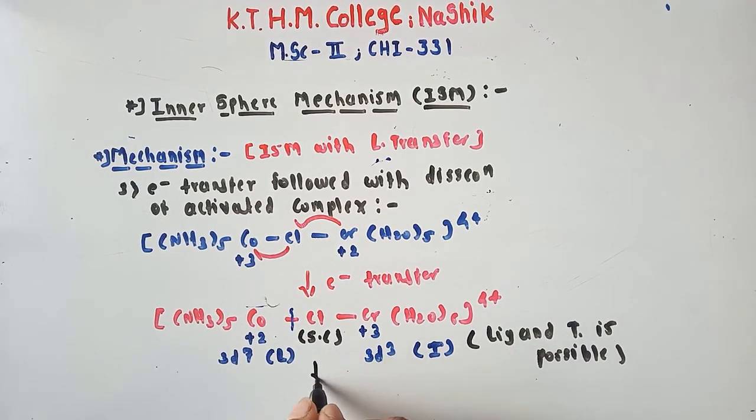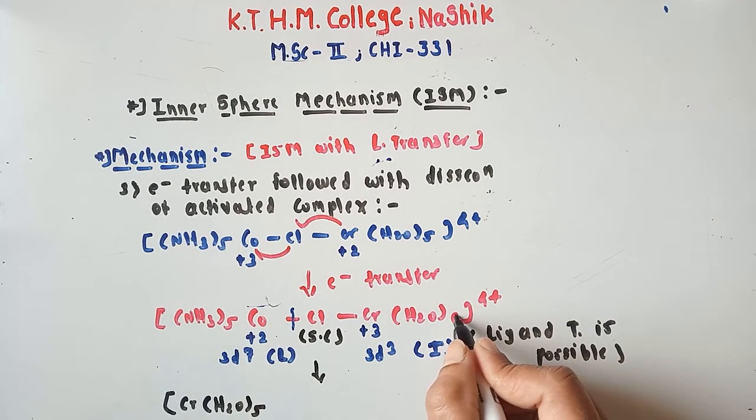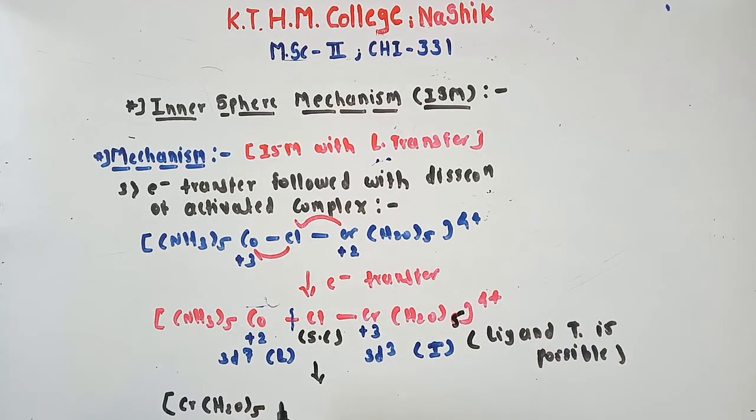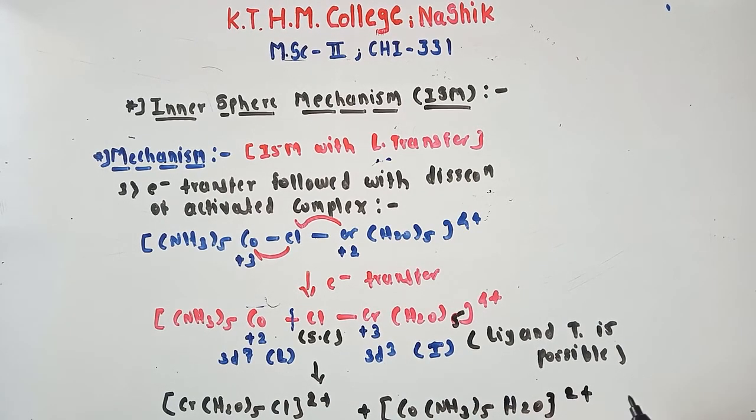And lastly we can get our final product, that is [Cr(H2O)5Cl]2+ and [Co(NH3)5H2O]2+.